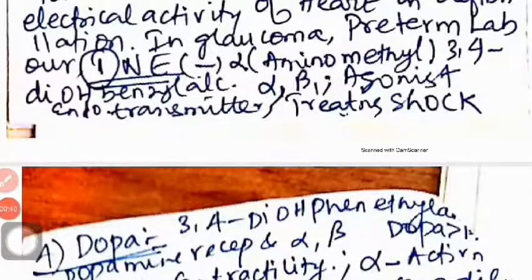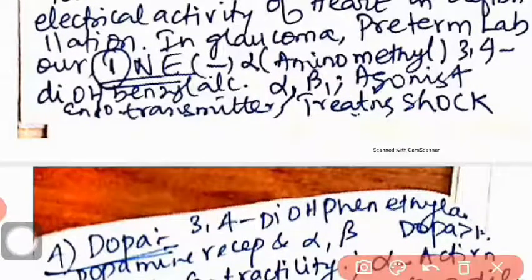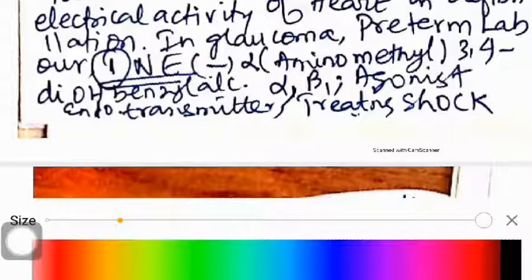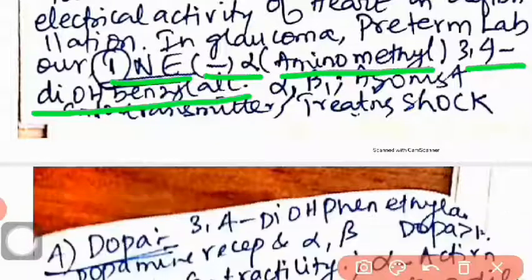Its chemical name is as follows: norepinephrine, minus alpha, within the bracket you write down aminomethyl 3,4 dihydroxybenzyl alcohol.